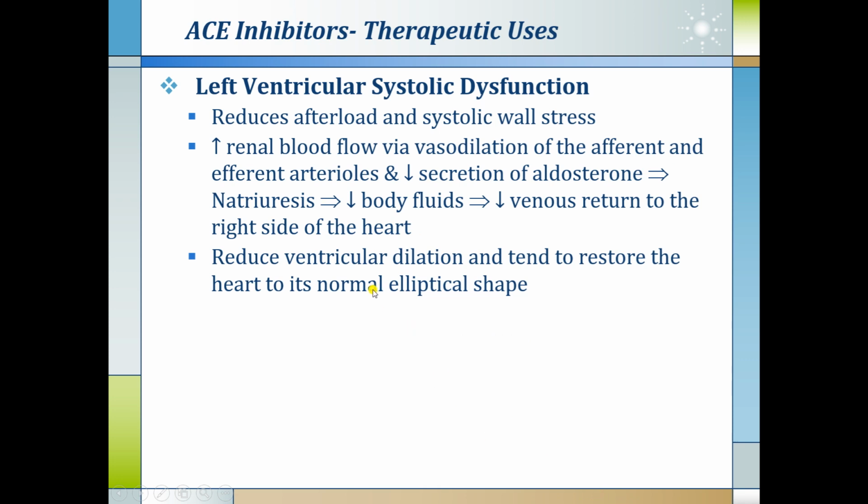It reduces the ventricular dilatation and tends to restore the heart to its normal elliptical shape. It is one of the drugs which can reverse the cardiac remodeling process, because remodeling is one of the causative factors. So it reverses the ventricular remodeling.